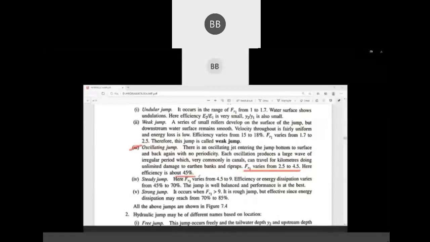Next is number three, oscillating jump. You remember in the first case your Fr1 varies from 1 to 1.7. In the second case it varies from 1.7 to 2.5. In the third case it varies from 2.5 to 4.5. That is your oscillating jump, and your efficiency is about 45%. Hydraulic efficiency, that is E2 divided by E1.